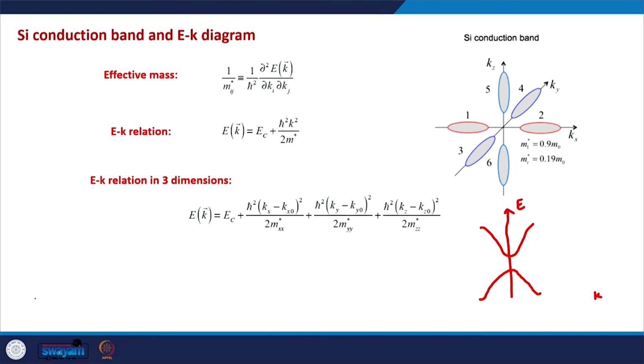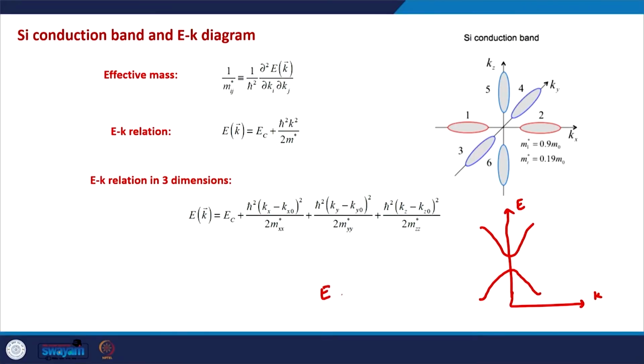Almost always we have 3D materials, and for 3D materials we cannot plot the EK relationship, because that will be a 4D plot, because we need to consider E versus Kx, Ky, Kz.